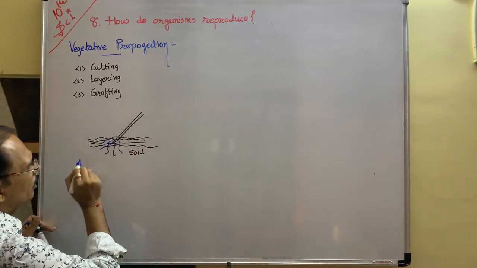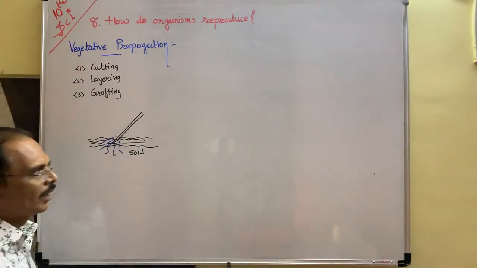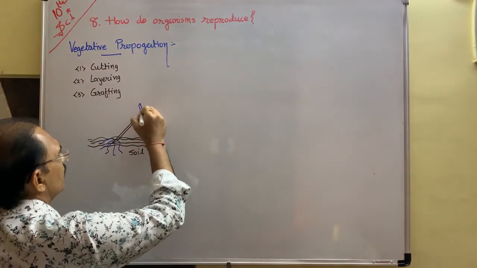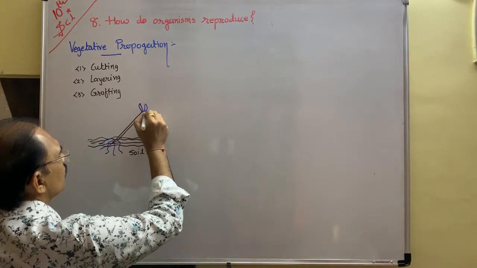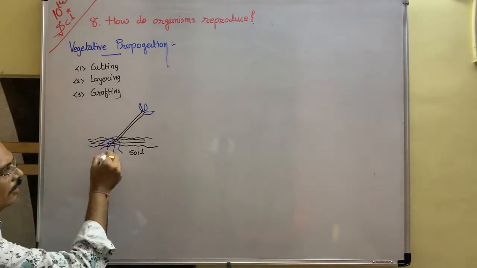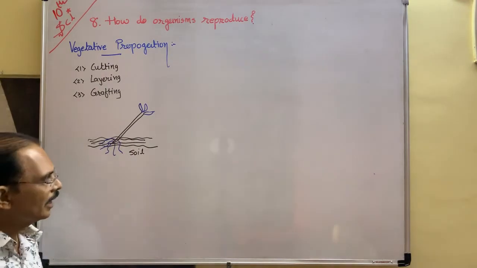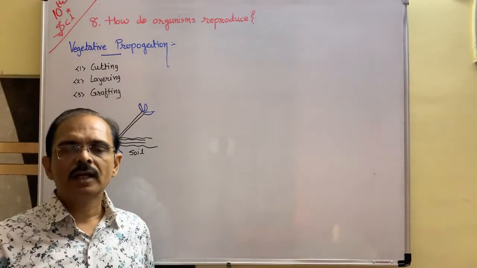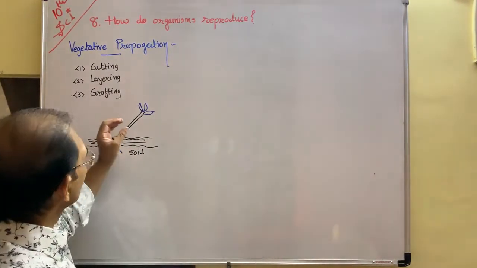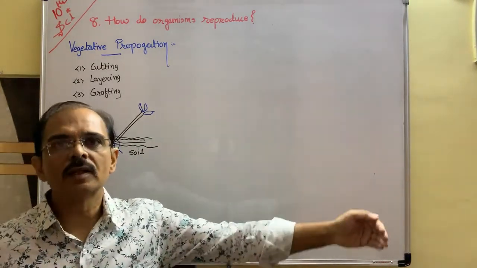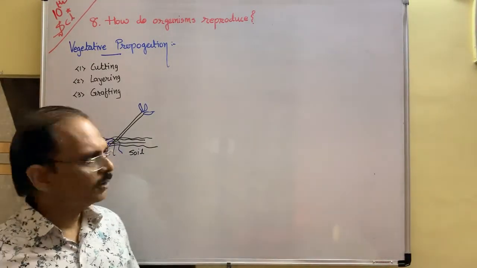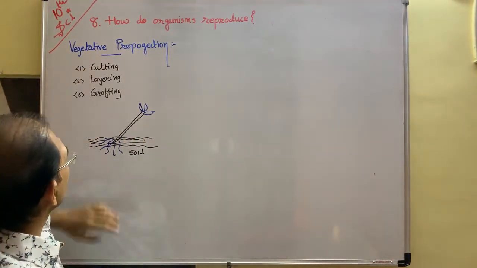When small root hairs come out, you can see the green leaves also. It shows that the root hairs attach into the soil properly, and you will get a new rose plant same as your neighbor's. So this is the method known as cutting.